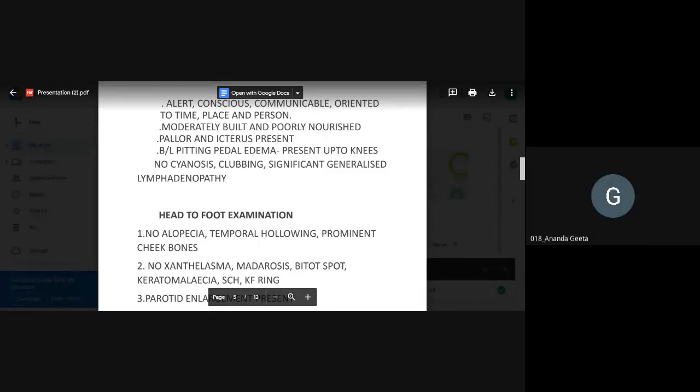Okay. Now, patient is conscious, oriented, and alert. Communicable, I don't think we'll go to that level. Whenever you are going to present, you can just say this is enough, or patient in altered sensorium, patient in delirium, like that. But communicable is sort of a new terminology you are trying to bring.